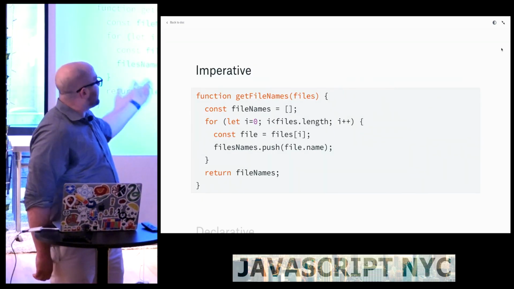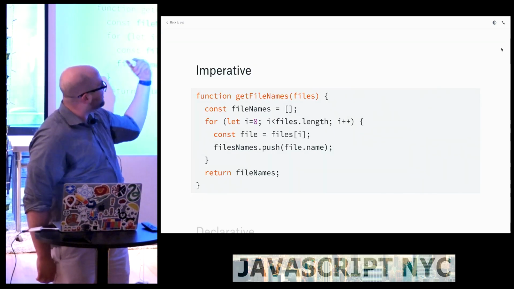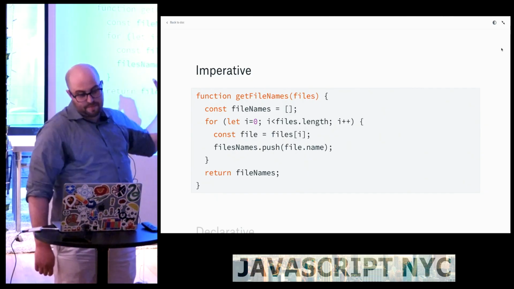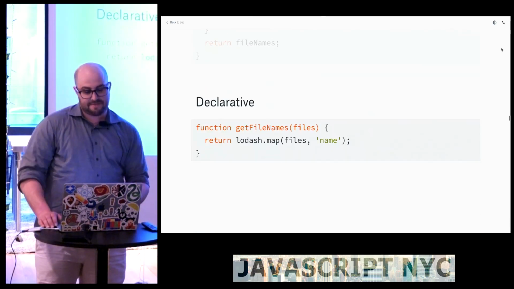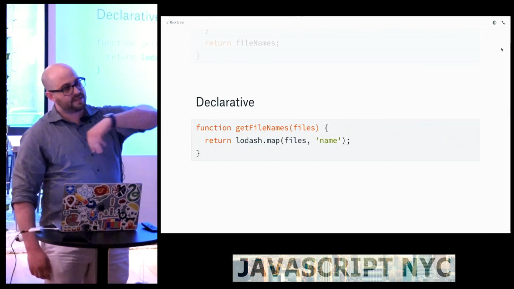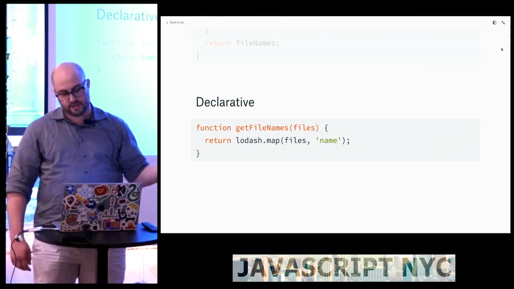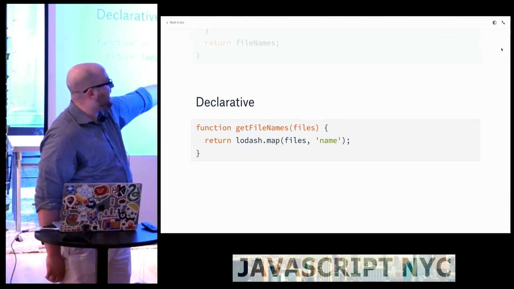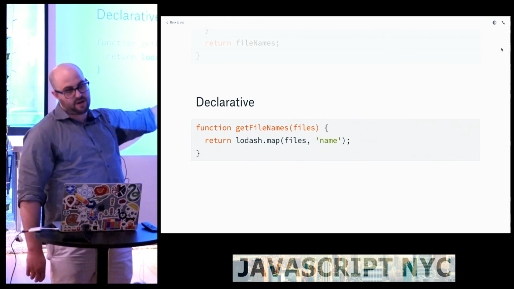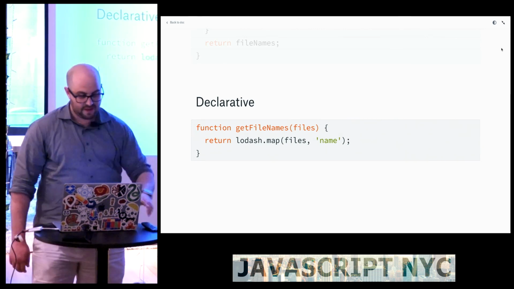Another good example is get file names. In this case, we have a list of files, and we want to grab the name property off of each of them. Well, this is just a map. A map says, loop over this thing and transform it in this way and give me a new array. Lodash has a shorthand that if you just want a string property off the object, you just pass name.